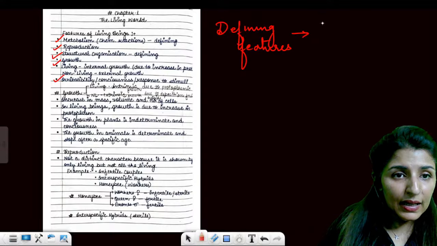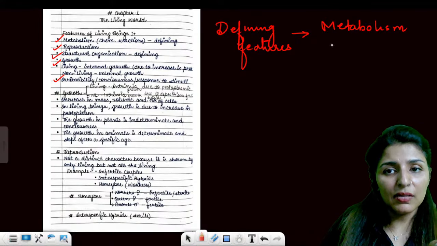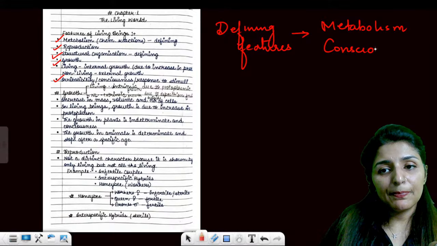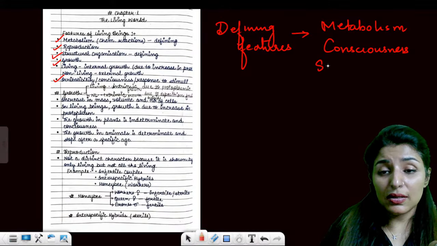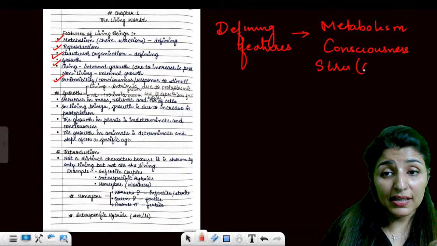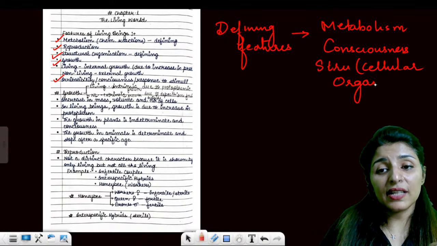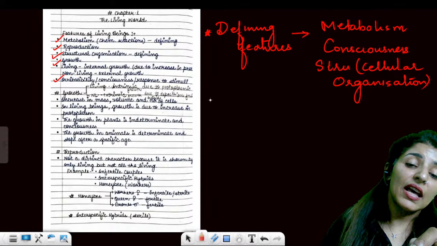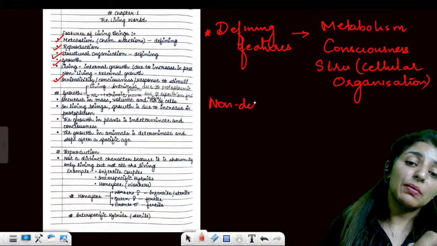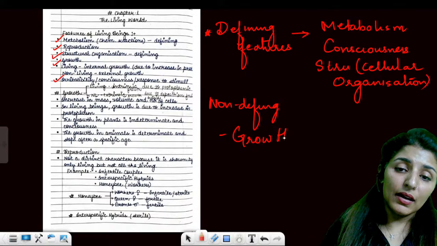Number 1 is metabolism. There are 3 defining features: metabolism, consciousness, and structural organization, cellular organization, without which no organism can be known as living. Are you getting that? These are the defining features. And the non-defining features would be growth and reproduction.